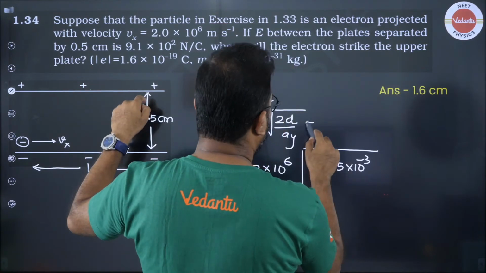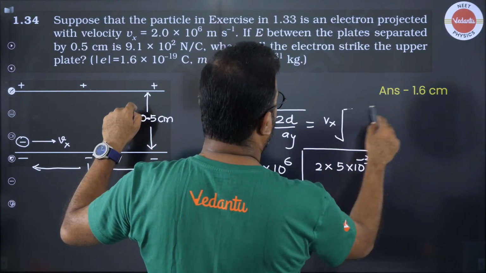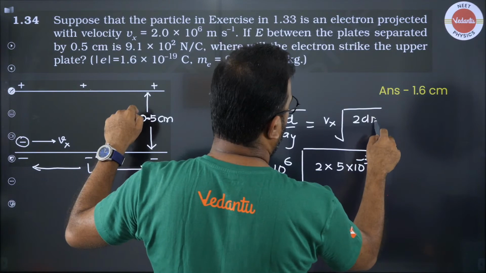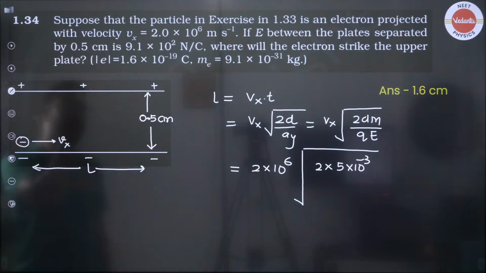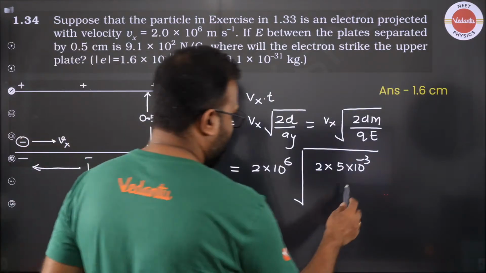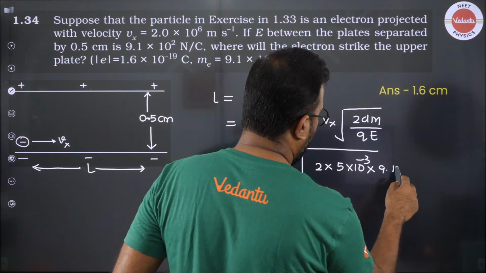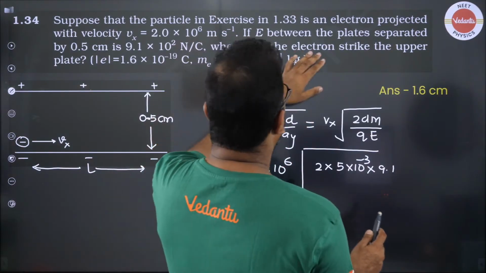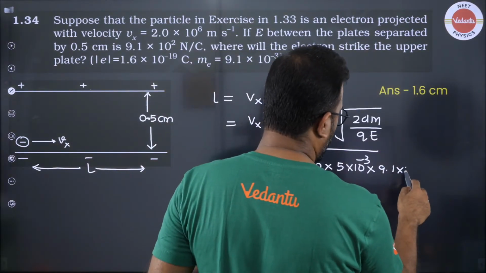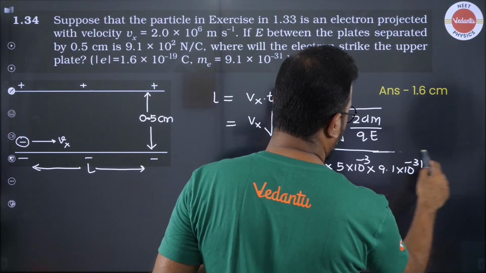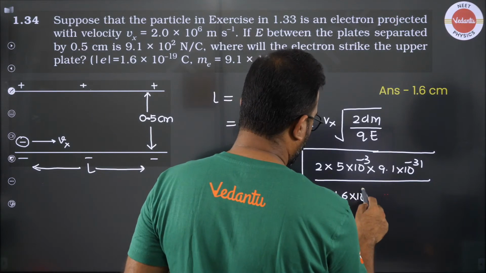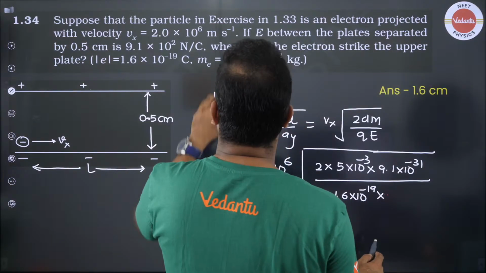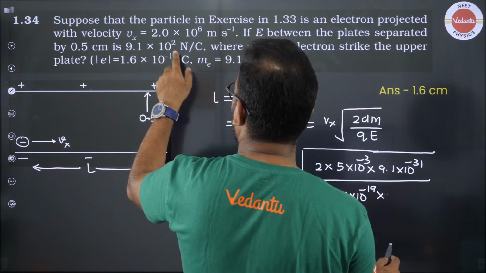We'll be putting in the values of Q, E and M as well. The mass of the electron is 9.1 into 10 to the power minus 31 kg, the charge is 1.6 into 10 to the power minus 19, and the electric field is 9.1 into 10 to the power 2.